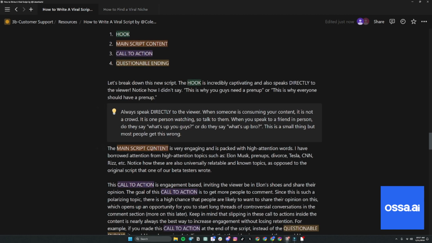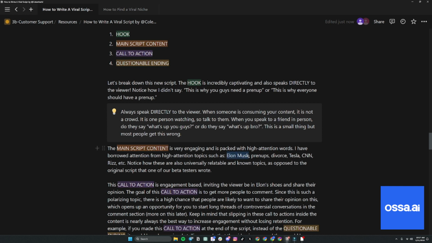So coming down here, the main script is very engaging, packed with high attention words. I borrowed attention, right? That's a big word I want you guys to know. So borrowing attention, what does that mean? Essentially, all you have to understand is that there's all these trending topics, words, things in your niche that are high attention, aka people are interested in, right? If it's in gaming, it's the trending streamers, it's the trending games, it's the trending guns that just dropped, it's the new updates. All these things are high attention, right? So you want to borrow that attention and use it in your scripts, right?